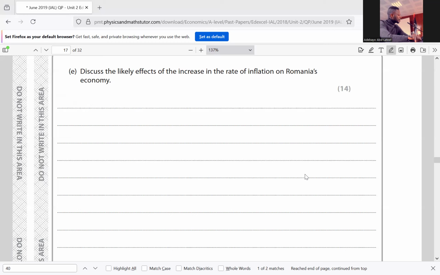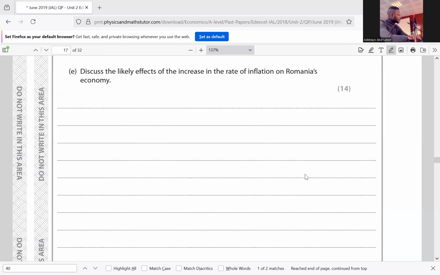Then a fall in consumption due to a rise in the inflation rate may reduce government revenue through indirect taxes too. So this will in turn reduce government spending, because a rise in inflation reduces consumption, and if consumption reduces, indirect taxes like VAT would also reduce, and that reduces government revenue, which will in turn reduce government expenditure.